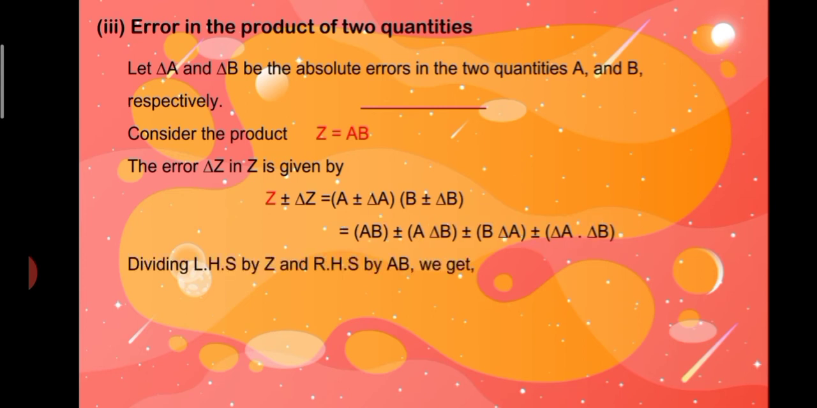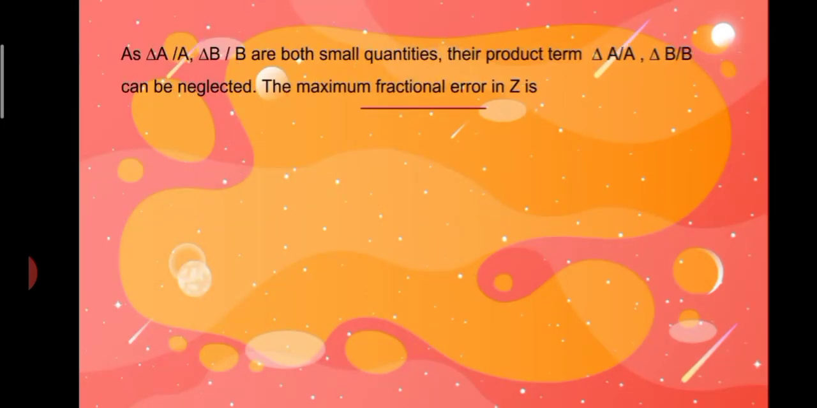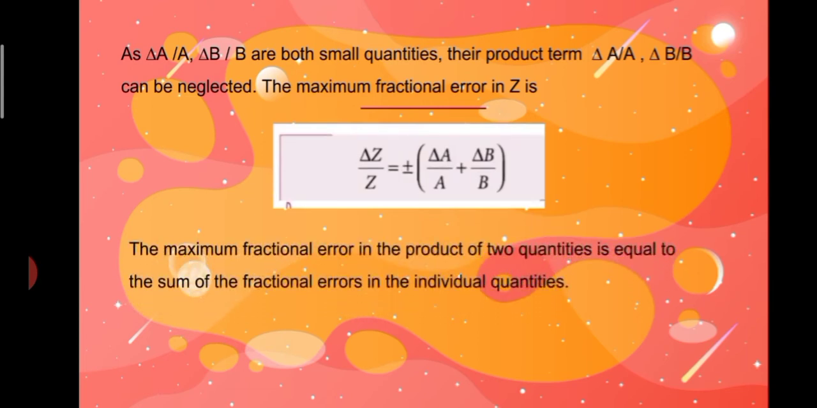Dividing LHS by z and RHS by ab, we get, here z was cancelled, so 1 plus or minus del z by z is equal to 1 plus or minus del b by b plus or minus del a by a plus or minus del a by a into del b by b. As del a by a and del b by b are both small quantities, their product term can be neglected. The maximum fractional error in z is del z by z is equal to plus or minus del a by a plus del b by b. The maximum fractional error in the product of two quantities is equal to the sum of the fractional errors in the individual quantities.